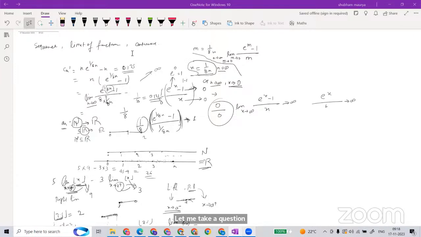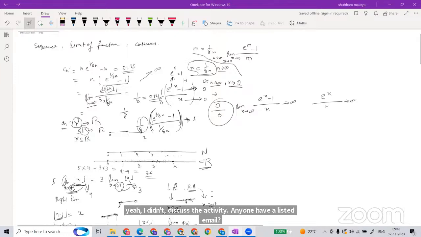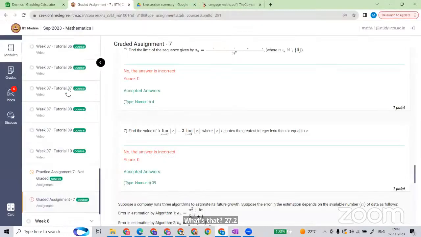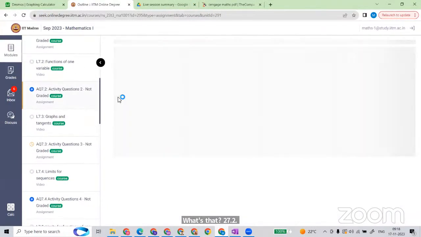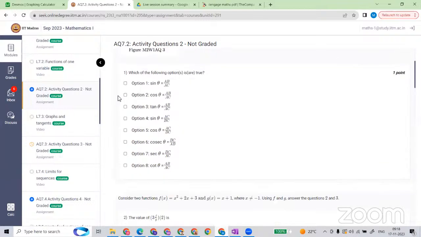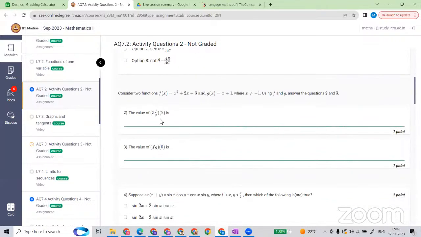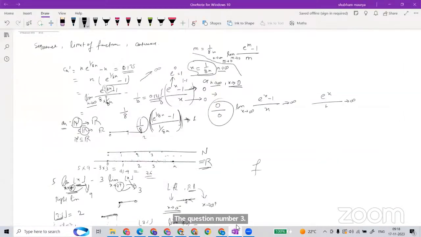I didn't discuss the activity. If anyone has doubts remaining, I will quickly do that and then we'll close the session. Activity 7.2, question number 3. Here it is composition, not multiplication.